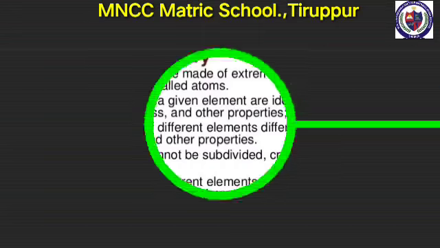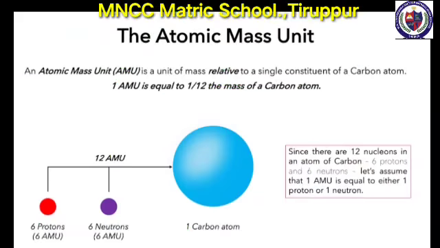Next we move to atomic mass unit. Individual atoms are very small and it's difficult to measure their masses. You can measure the mass of macroscopic materials in gram or kilogram. The mass of an atom is measured in atomic mass unit, AMU. An atomic mass unit, AMU, is a unit of mass relative to a single constituent of a carbon atom. 1 AMU is equal to 1 by 12 the mass of a carbon atom.